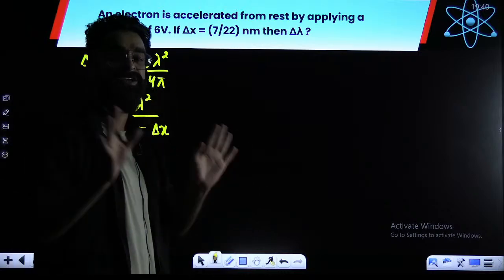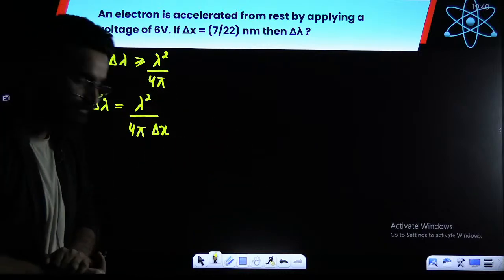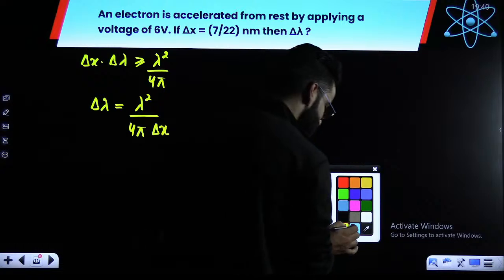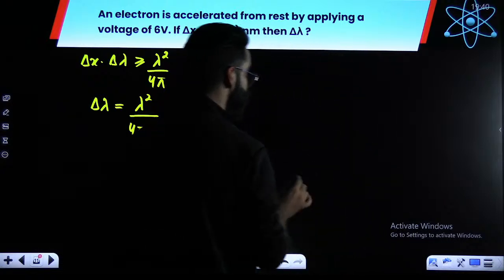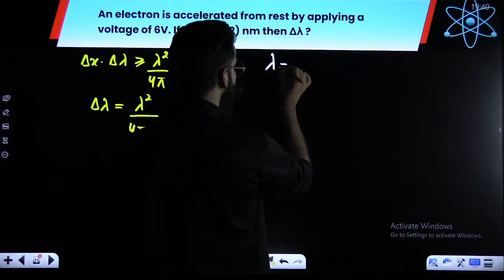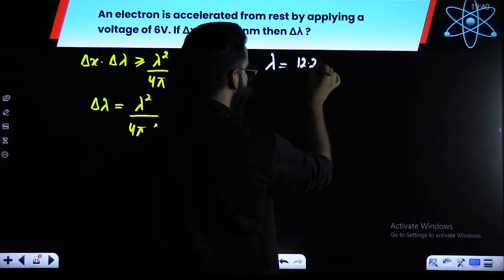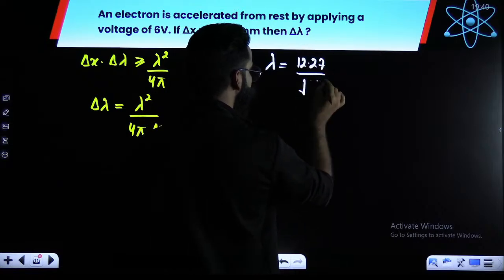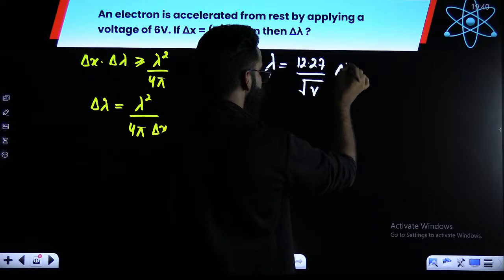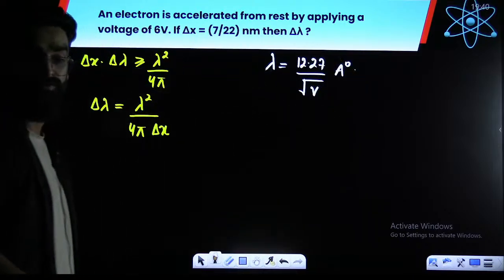Since, my dear students, the electron is accelerated from rest, and whenever an electron is accelerated under a potential difference of V, how do you calculate lambda? If you remember, there is a formula: 12.27 divided by under root of V angstroms. This is the formula for the electron.